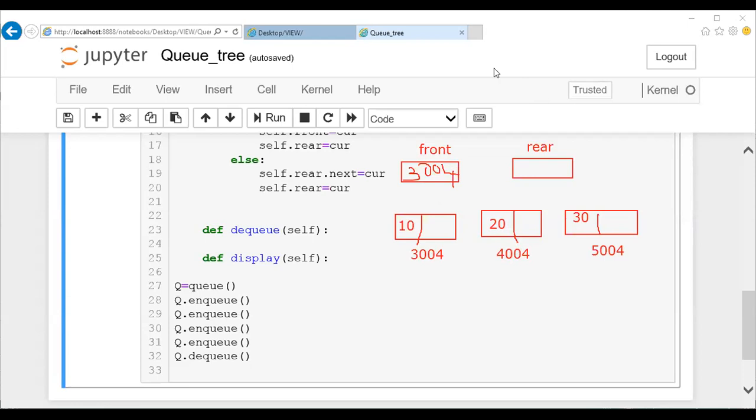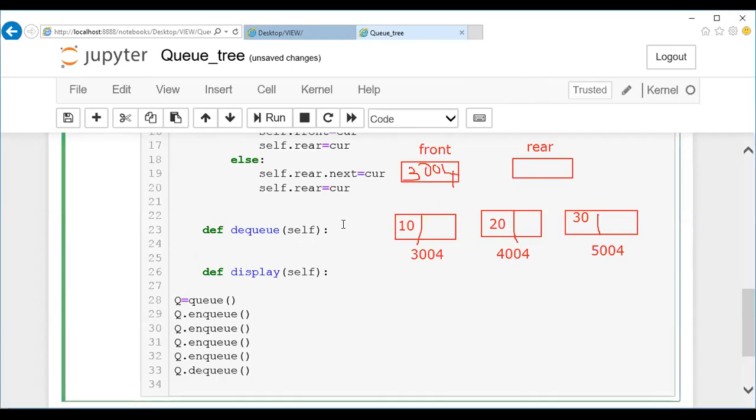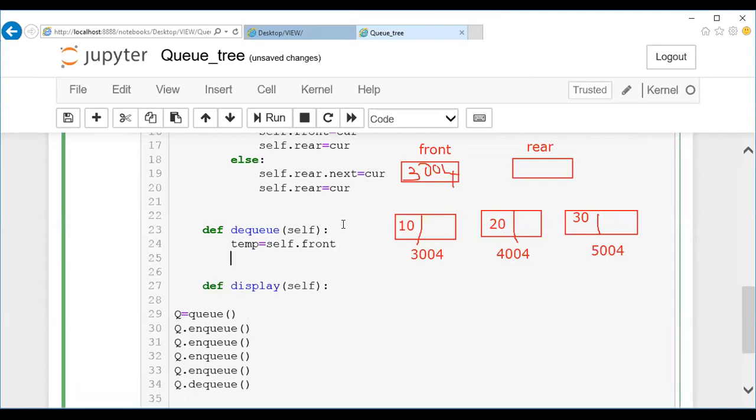Now let us write the logic for it. Here I'll have a temporary variable called temp. This temporary pointer will hold the beginning of our node, that is front. After this, if you want a message printed showing which node's data was removed, let me give an f-string message like temp.data deleted.